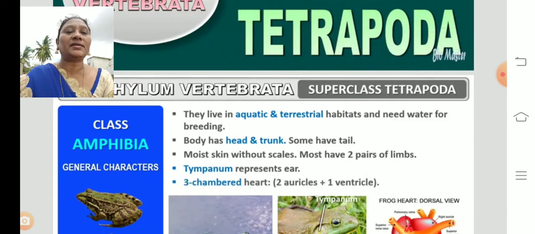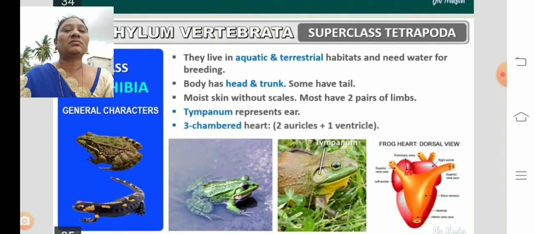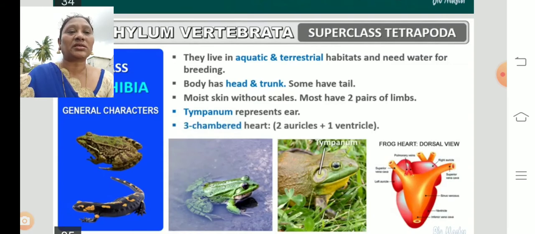Body has head and trunk. Some have a tail. When they are in the tadpole condition, they have a tail. Moist skin without scales. The skin is always in a moistened condition. If the skin is not moistened, they will die. So always the skin has to be in a moistened condition. Most have two pairs of limbs, forelimbs and hind limbs. Tympanum represents the ear. In the picture, the part is given. Observe. That is the tympanum representing the ear.